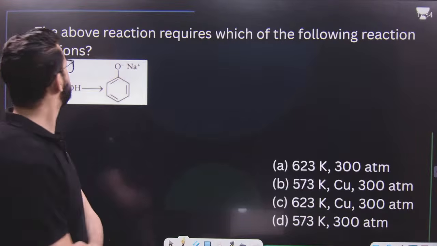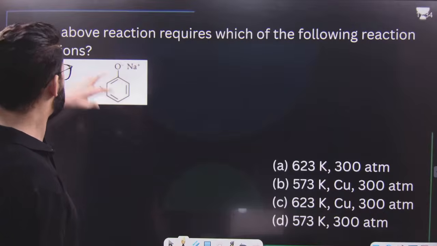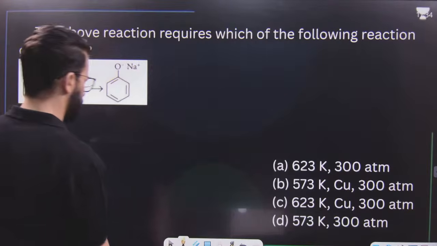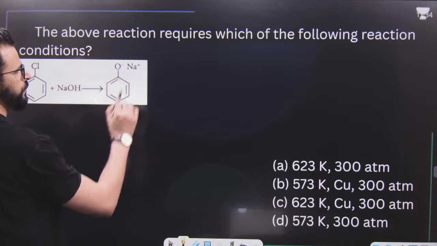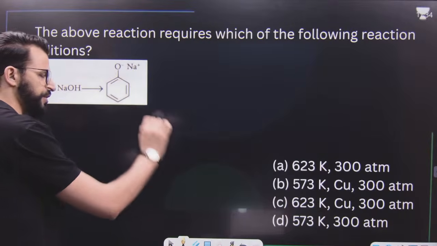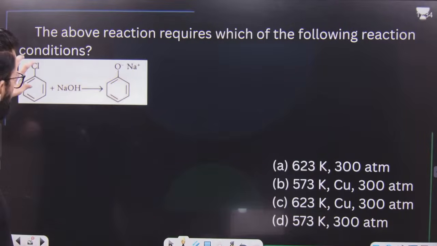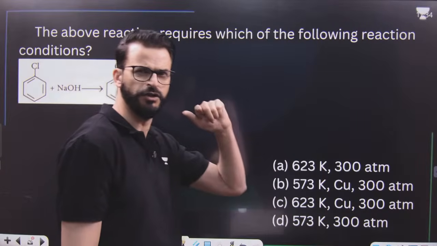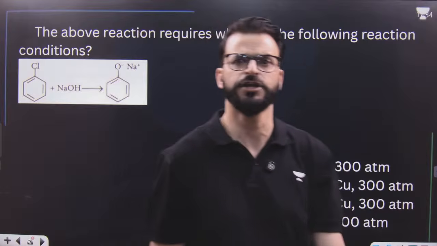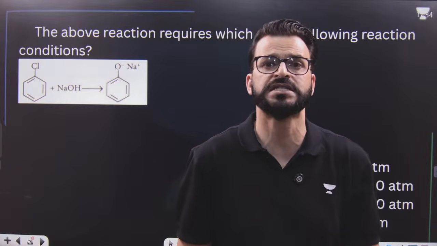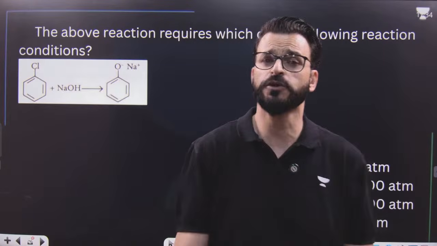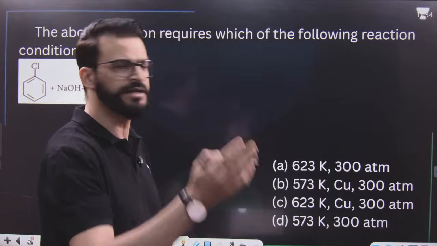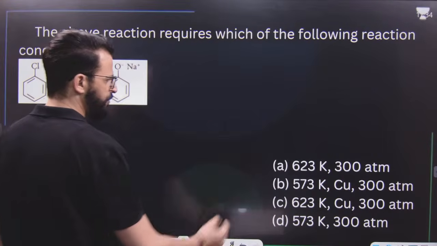Above reaction. This below reaction requires which of the following reaction conditions? Which type of reaction is this basically? Reaction of chlorobenzene with sodium hydroxide, first resulting in the formation of sodium phenoxide, followed by acidification resulting in the formation of phenol, is known as Dow's process. This takes place under drastic conditions, at a temperature of 623 Kelvin and 300 atmospheres.